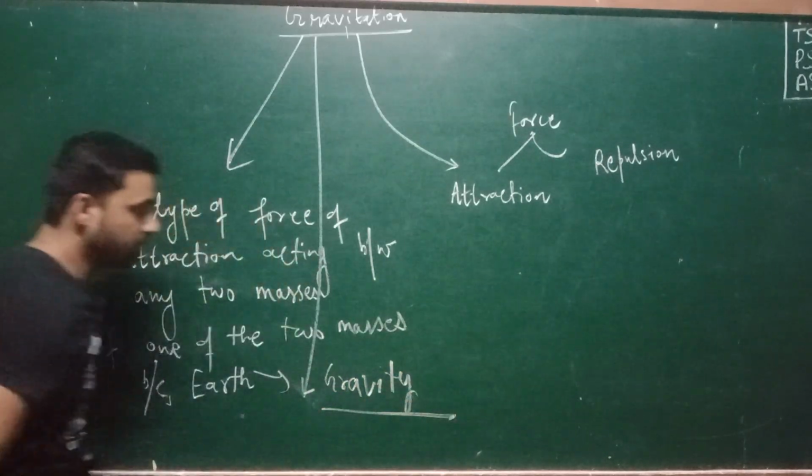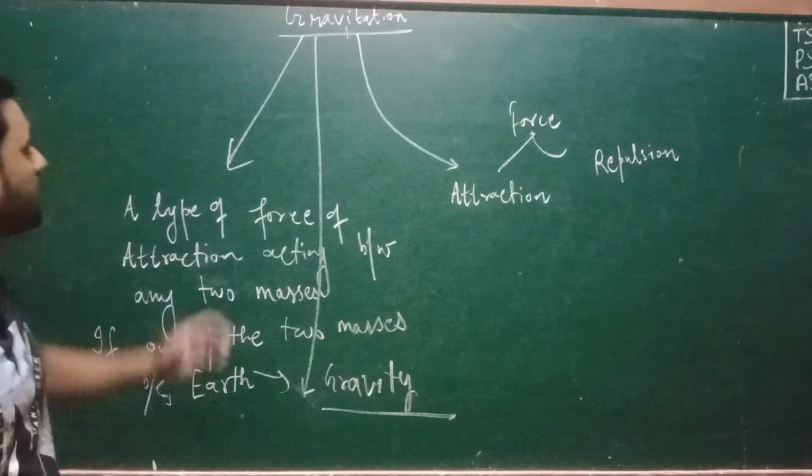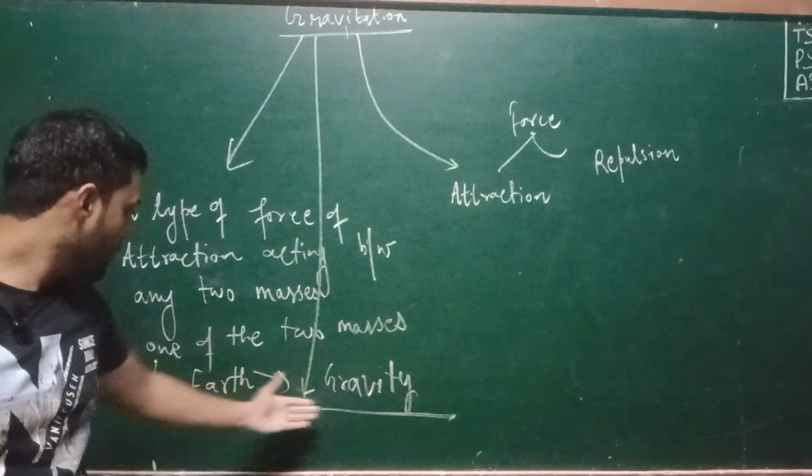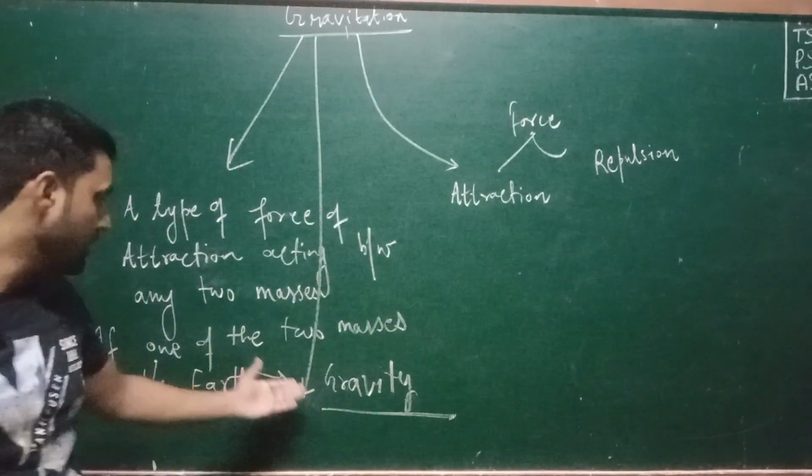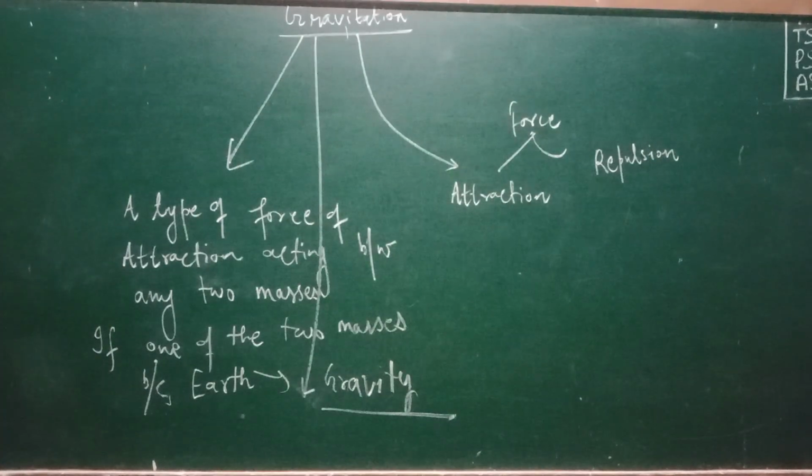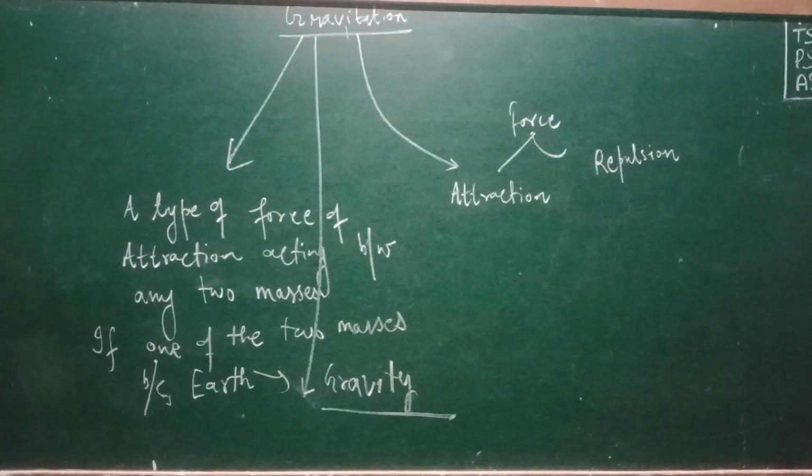This gravitation is known as gravity in case when out of two masses, one mass becomes Earth itself. This is the basic difference between gravity and gravitation.